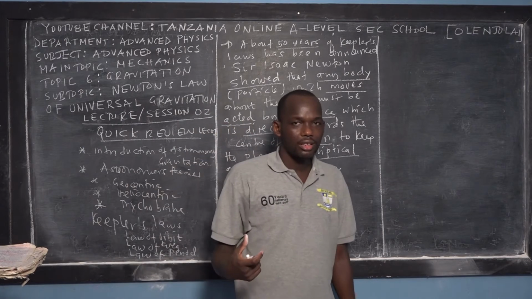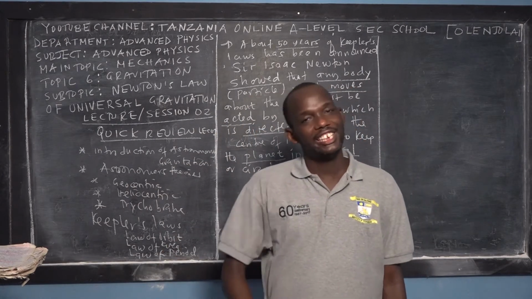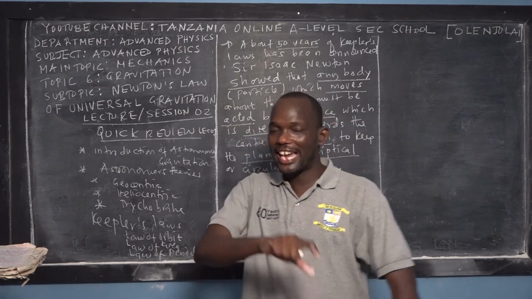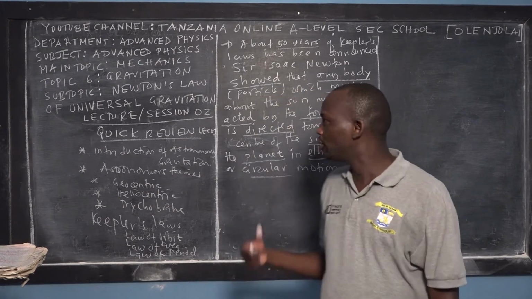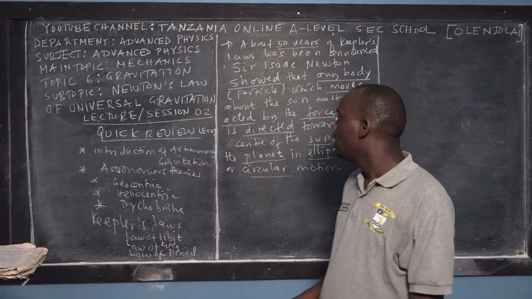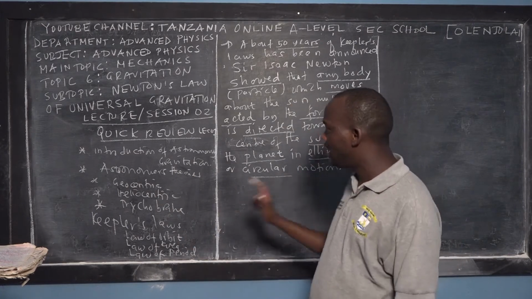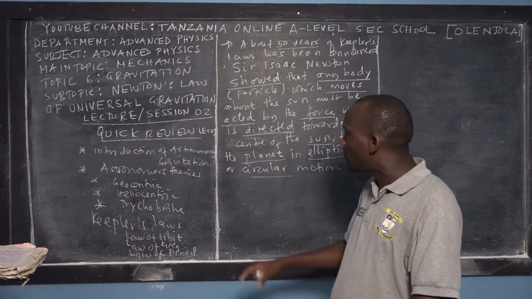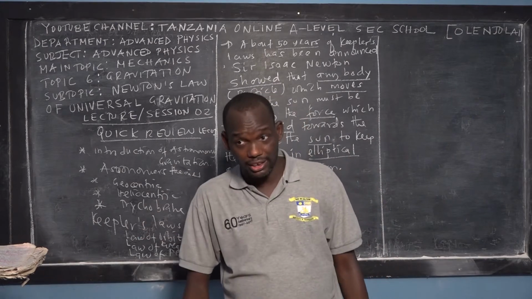What was the thinking of Sir Isaac Newton? First of all, he accepted all three of Kepler's laws. He didn't spend much of his time observing the motions of the planets, whether elliptical or circular, like other astronomers. Kepler's laws helped him, telling him that the planets revolve around the sun, and the sun is at one of the foci, right?